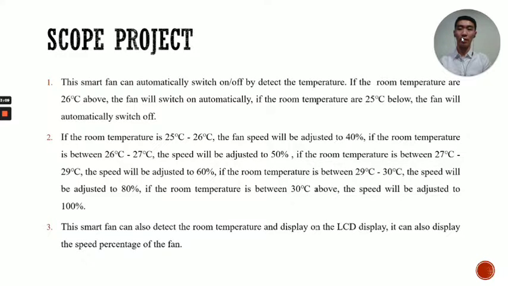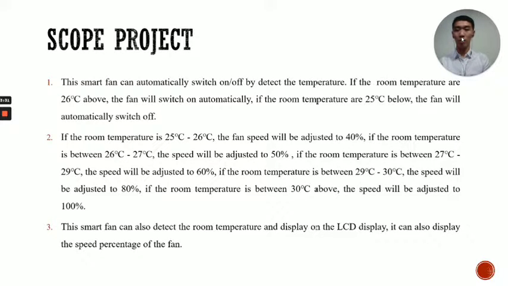Scope of project. This smart fan can automatically switch on or off by detecting the temperature. If the room temperature is 26 degrees Celsius above, the fan will switch on automatically. If the room temperature is 25 degrees Celsius below, the fan will automatically switch off.